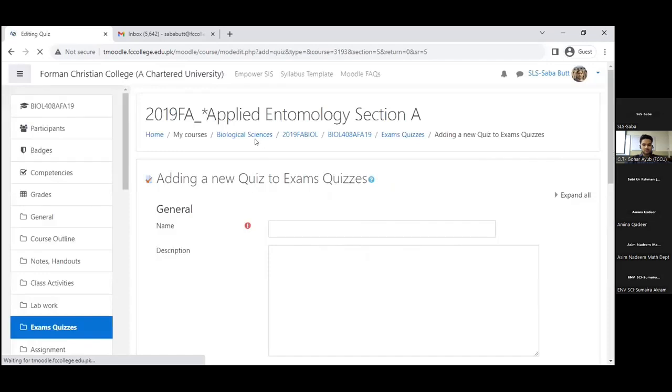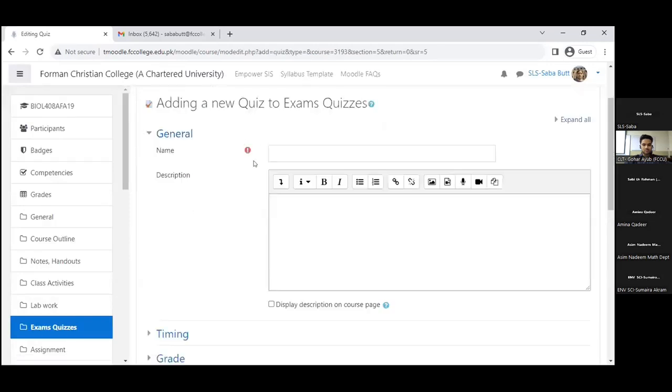Now here you can see certain marks in red color, the asterisk mark. These are the necessary things, and you have to fill them in. So we have to name the quiz. I will name it quiz 1. Now you have a box where you can add any description of the quiz. You may add the syllabus or the topics for the quiz, or maybe any instructions.